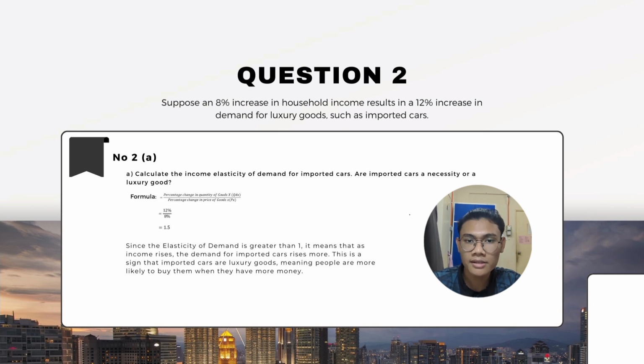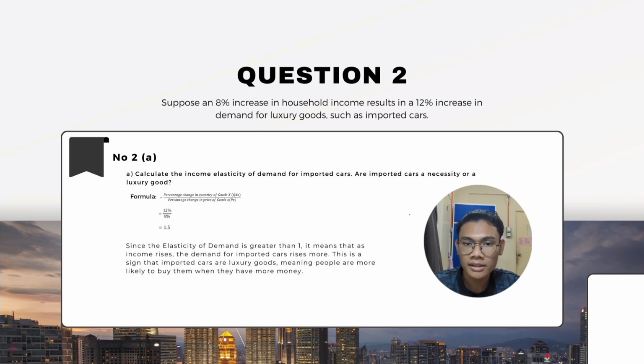The question tells us that when household income increases by 8%, the demand for imported cars increases by 12%. To understand this relationship, we use the formula for income elasticity of demand: change in quantity demanded divided by change in income. So we got 12% divided by 8% equals 1.5. This number, 1.5, is important.